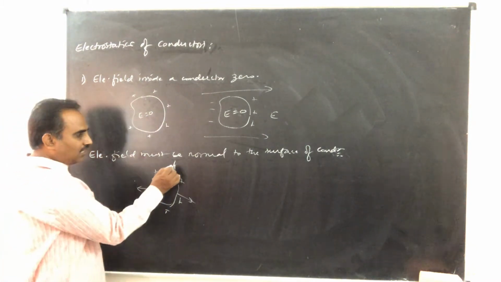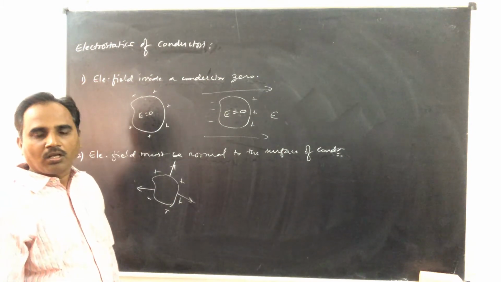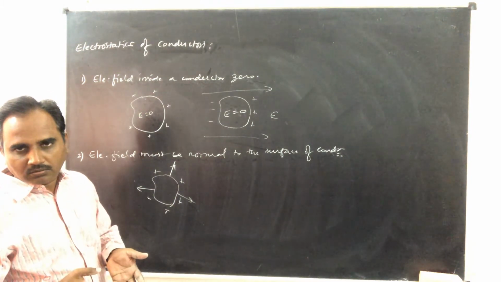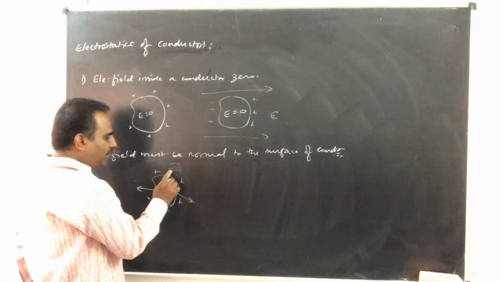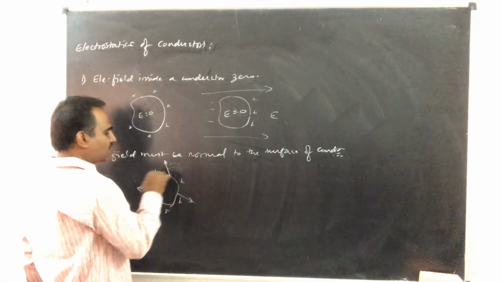So why these electric field lines must be normal to the surface means, because under static condition there is no surface current. Say, if the electric field is not normal to the surface of the conductor, it is making some angle with the surface like this.